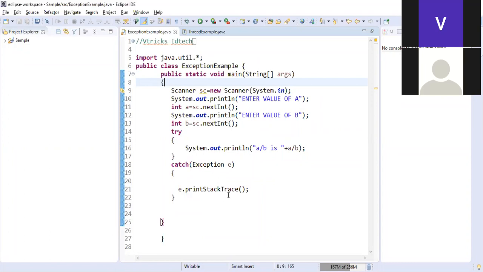So for us, we need to handle these kinds of situations where, if the user enters the B value as 0, then we must show an error telling that it can't be divided. That is the program.